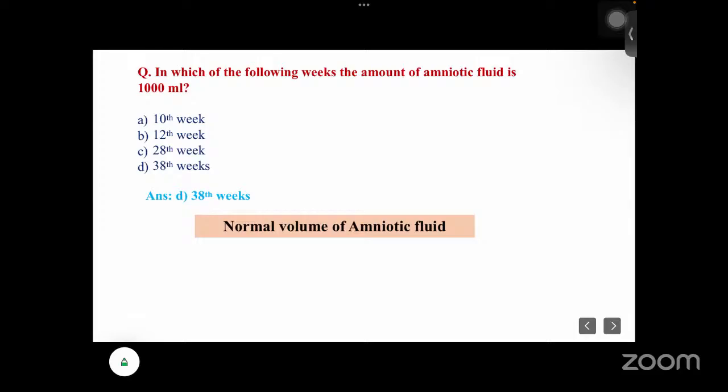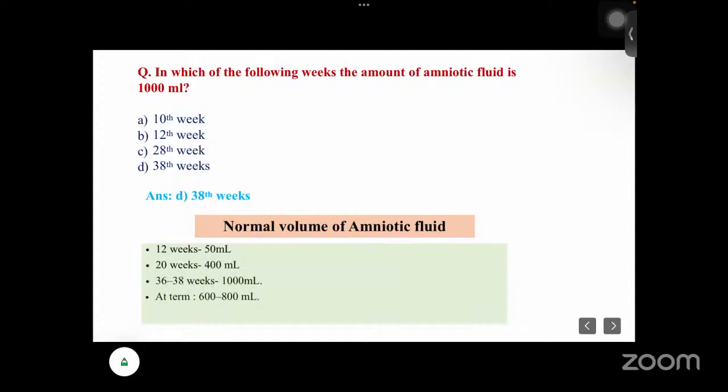So let's see the normal volume of amniotic fluid. In 12 weeks, it will be 50 ml. In 20 weeks, 400 ml. At 36 to 38 weeks, 1000 ml. And at term, it is 600 to 800 ml. In more than 42 weeks, from 38 weeks, again the volume will decrease, to almost 200 ml. Because at that time, what will happen?